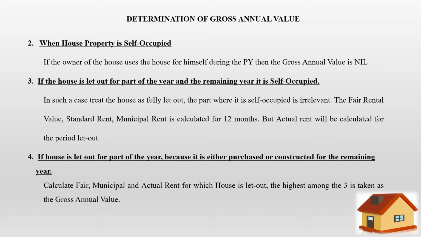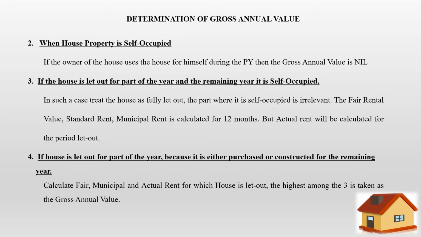So what you understand from this situation is that if partly it is let out and for the remaining year it is self-occupied, what will you calculate as gross annual value? You have to treat it as a fully let out house for all the 12 months of the year. So in that case, all the three values will have to be compared for 12 months, and the actual rent alone you will have to take for the let out period.